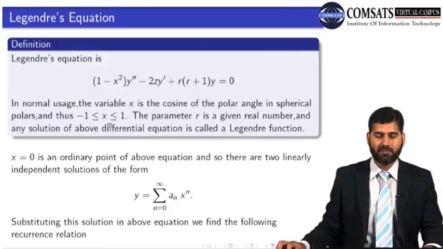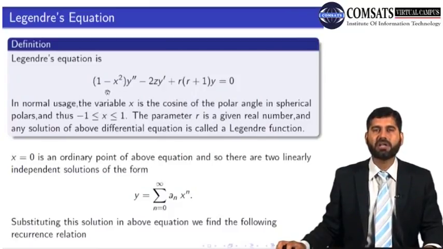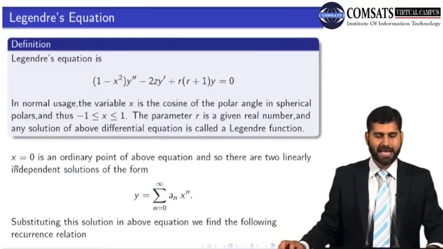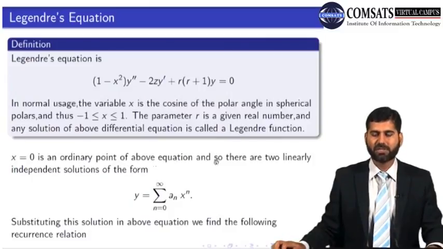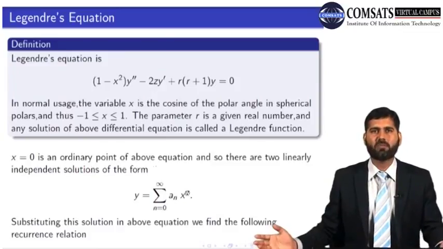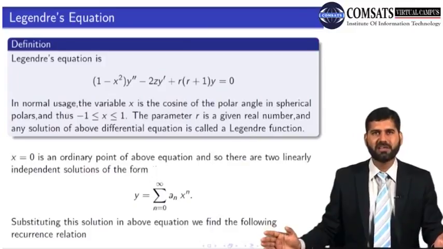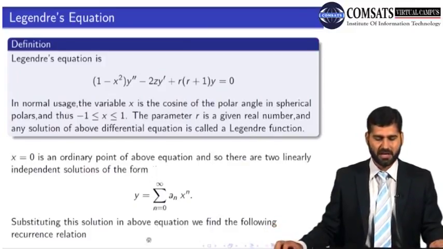If we restrict ourselves between -1 and 1, there are no singular points in this region. x equal to 0 is an ordinary point of the above equation, and so there are two linearly independent solutions of the form y equals the sum of a_n x^n. Because it's an ordinary point, we are not using the method of Frobenius. It's a straightforward power series solution, and we get two solutions out of it.